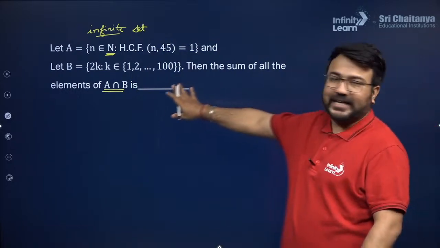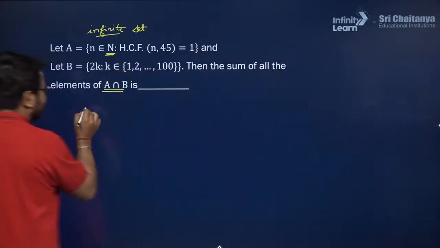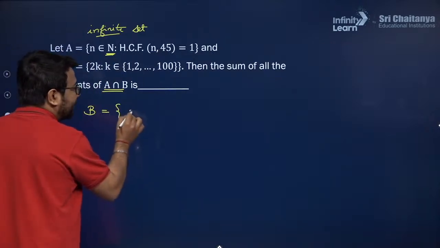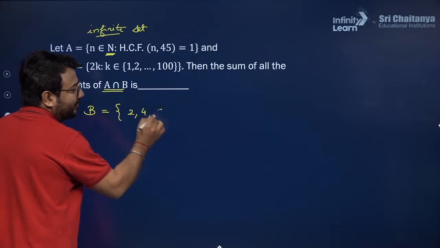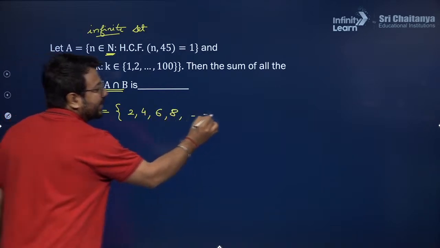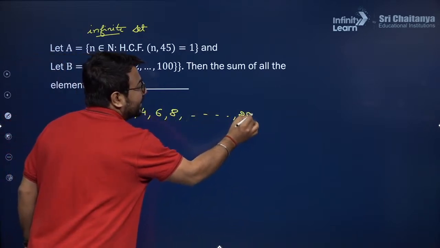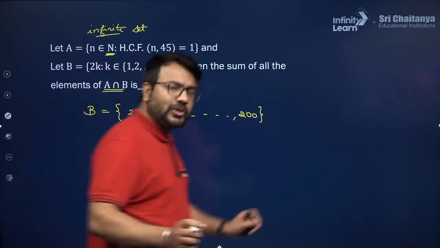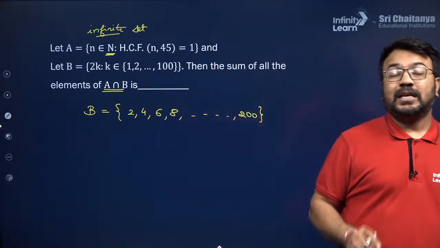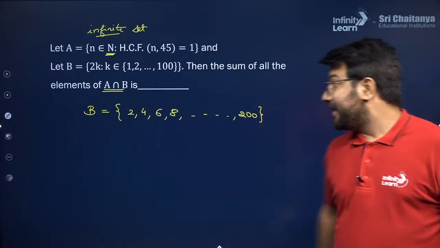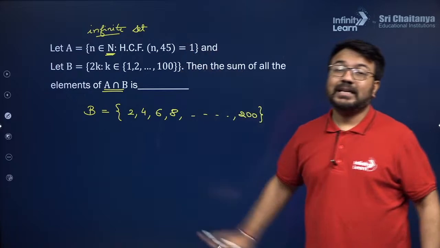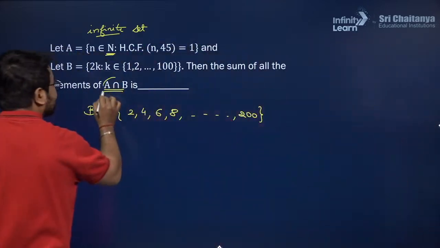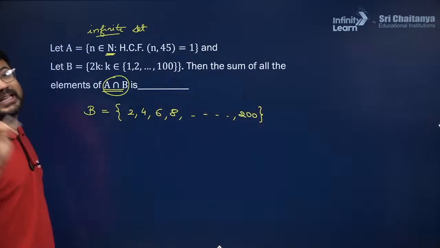Now B is a finite set, and if I write B in roster form, then the first element will be 2, then 4, then 6, then 8, and up till the last element, that is 200. So B is a finite set. Now if I take the common between A and B, definitely A intersection B will be a finite set.